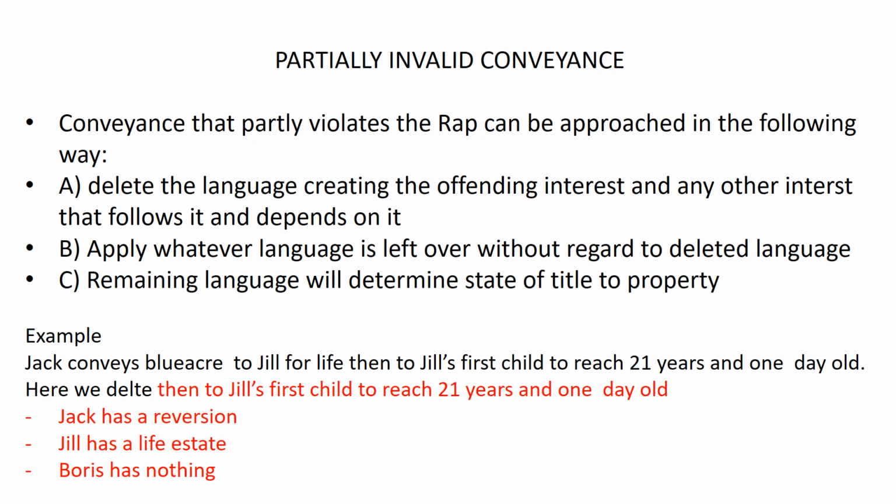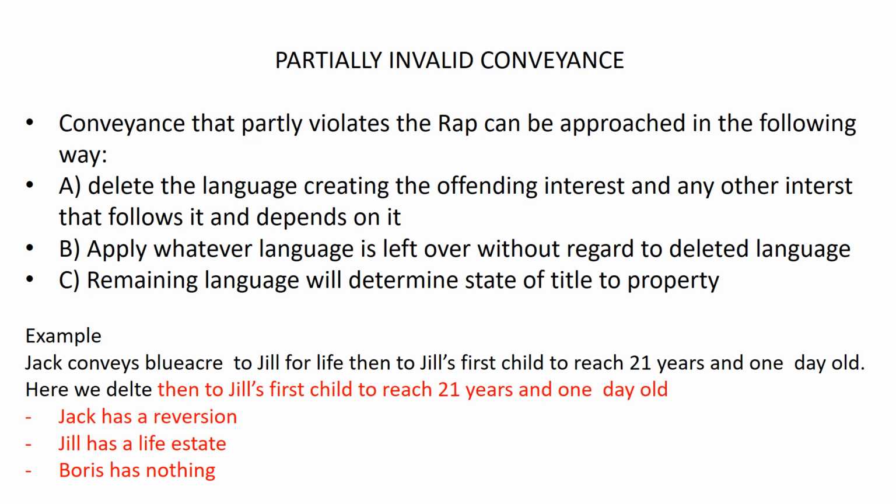Partially invalid conveyance. Now, a conveyance that partly violates the rule against perpetuities can be approached in the following way. The language creating the offending interest, and any other interest that follows on it, can be deleted. Apply whatever language is left over without regard to the deleted language. The remaining language will determine the state of the title.